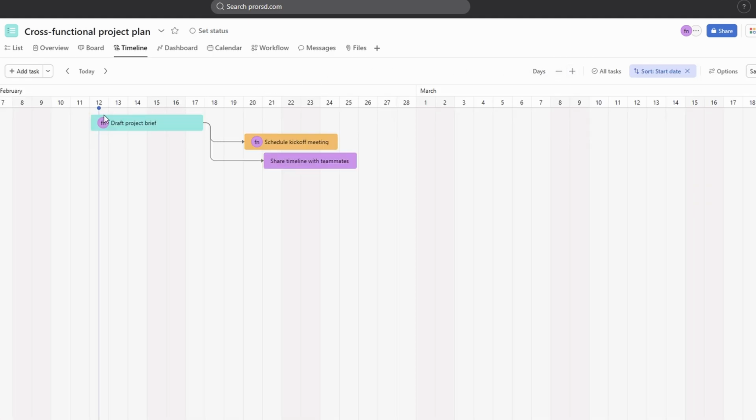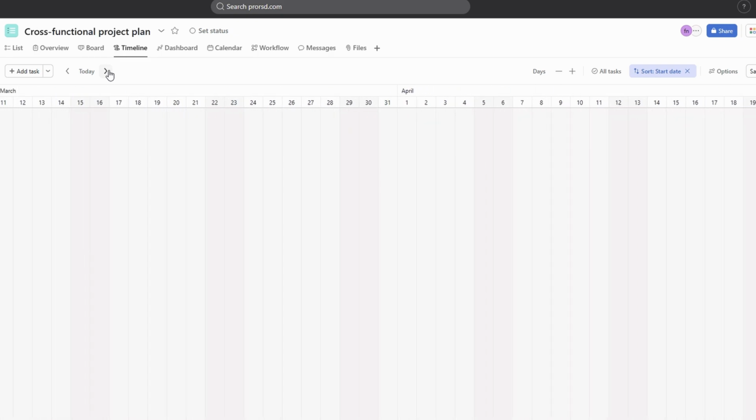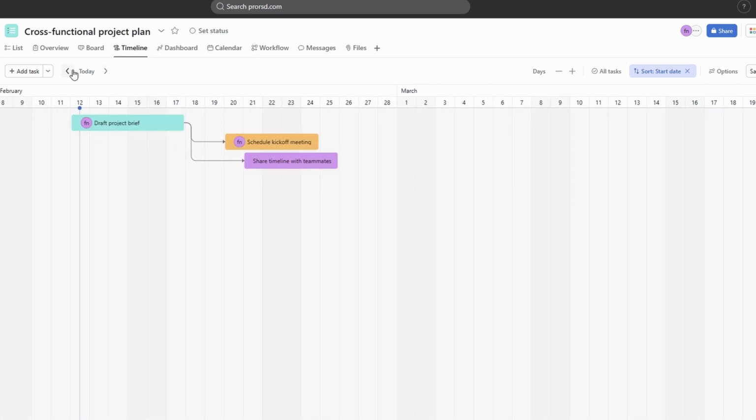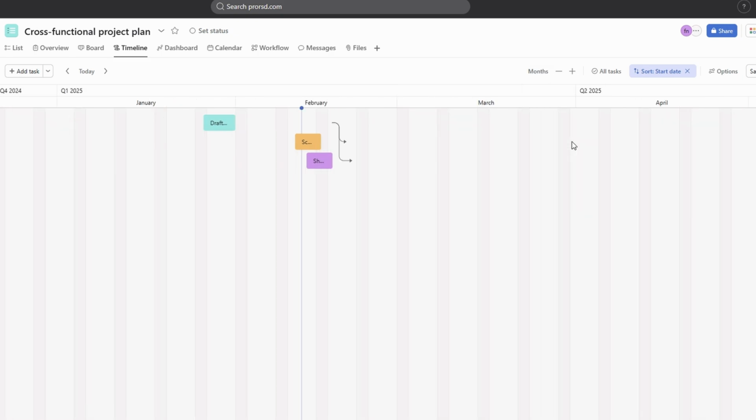Additionally, Asana lets you customize the timeline's time scale to match your project's needs. You can switch between different time intervals such as days, weeks, months, quarters, or even half years and full years. This level of flexibility makes it easy to view your project at various stages, whether you're planning short-term tasks or long-term milestones.